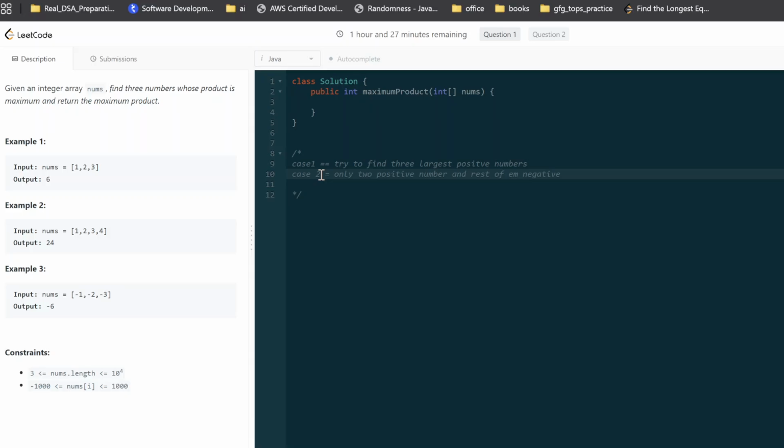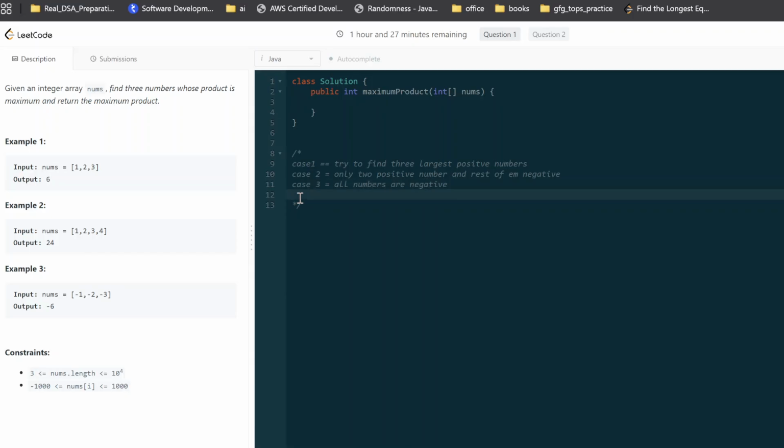Case three might be that all numbers are negative. Then how can we maximize the product? Currently I'm able to think of these three cases, but I'm not sure, and there might be others.